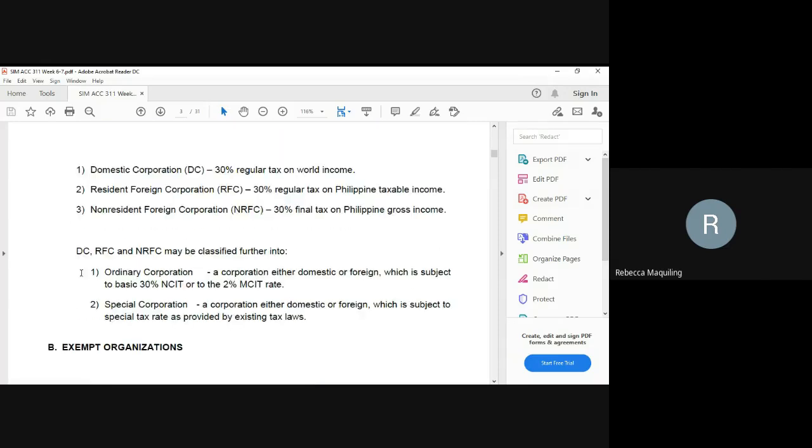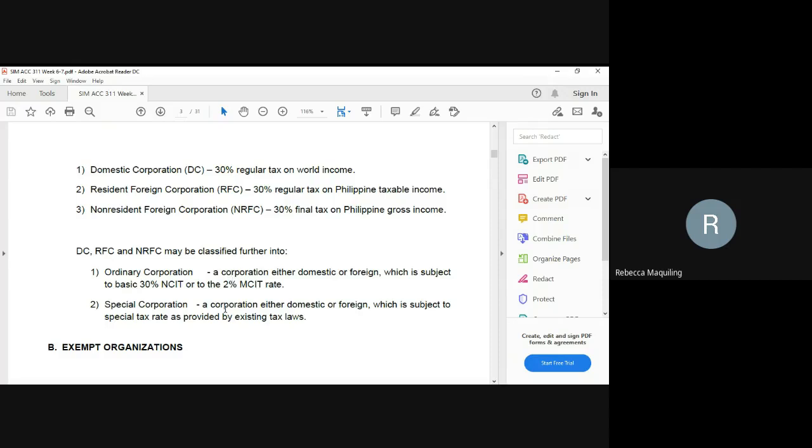Okay. Domestic corporation, the resident foreign corporation, and the non-resident foreign corporation may be classified further into two. First, ordinary corporation and special corporation. So for ordinary corporation, a corporation either domestic or foreign, which is subject to basic 30% NCIT or to the 2% MCIT rate. Okay? So the 30% regular income tax or the 2% based on the gross sales, whichever is higher. So take note of that.